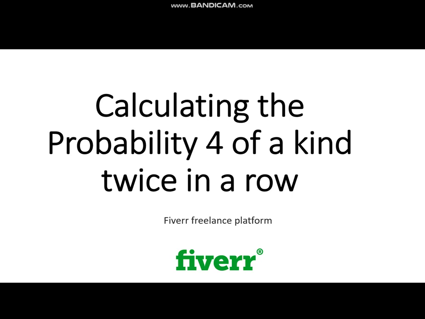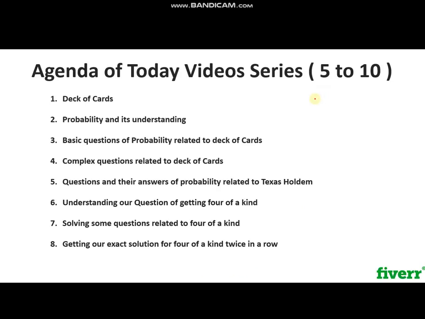This video is from a series of videos that we will be continuing, and our aim will be to calculate the probability of four of a kind twice in a row when there are five players playing Texas Hold'em. This is the very first video from the series. Our agenda for today's video will be to understand the deck of cards. This will be a series of 5 to 10 videos in which I will cover and discuss all these things.